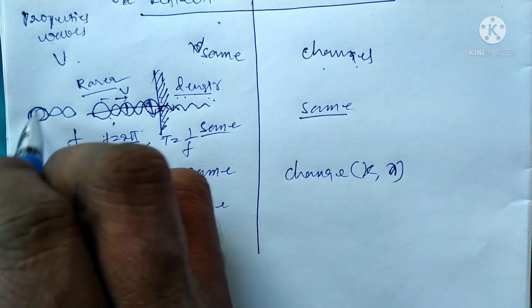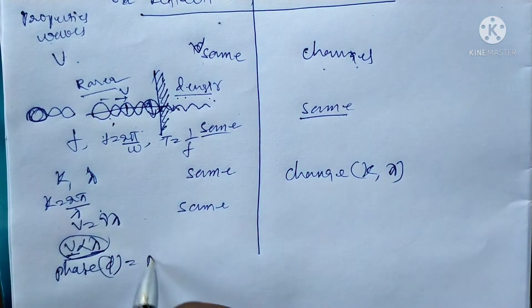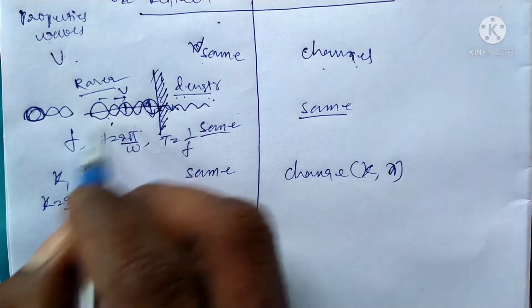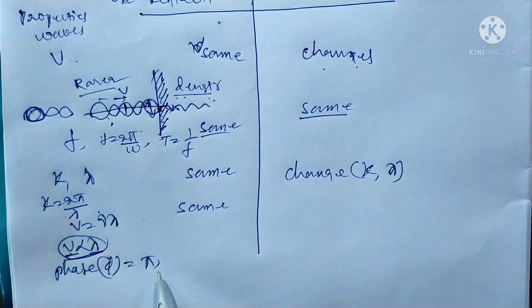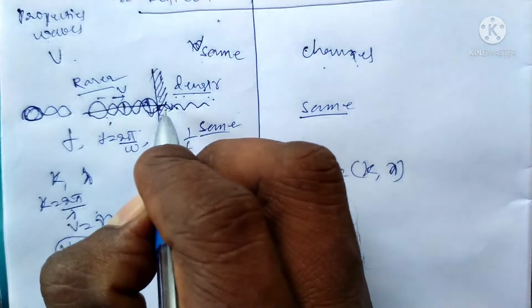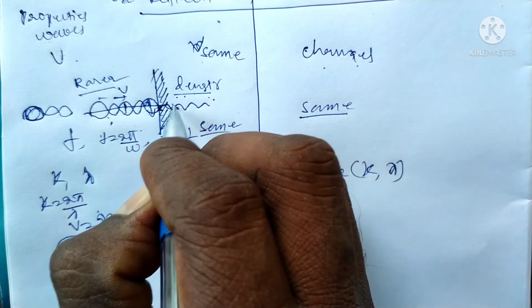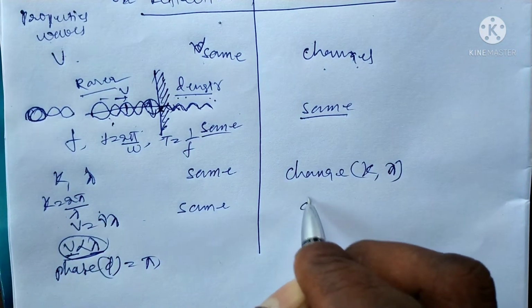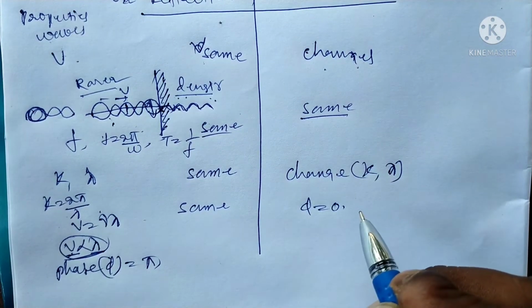In the case of the reflected wave, the phase difference is pi. Suppose here the phase difference is 0. It means there is no change in any phase, so the phase difference is 0.